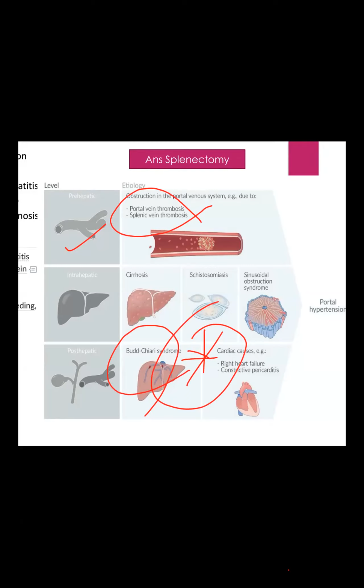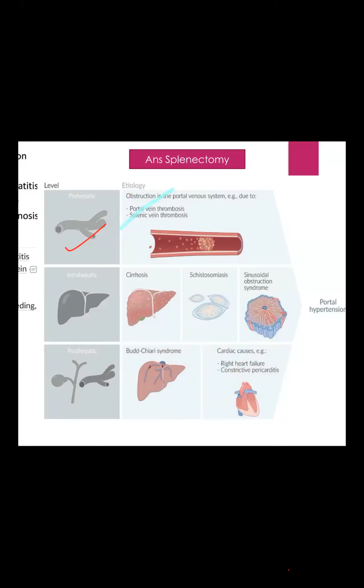Whether I do anticoagulation, stenting or dilatation, or splenectomy depends on the presentation. A portal hypertension patient may develop right heart failure or constrictive pericarditis. So, according to the patient's presentation, I have to take steps.